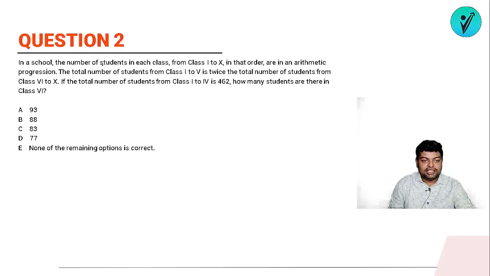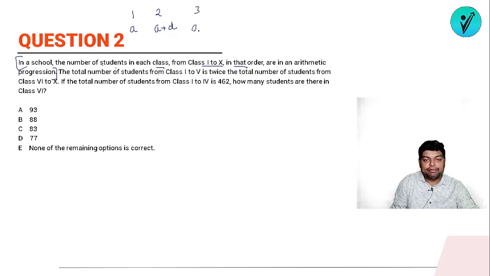In a school, the number of students in each class from class 1 to 10 in that order are in arithmetic progression. ठीक है, so class 1 से लेकर class 10 में जितने भी बच्चे हैं, they are in arithmetic progression. So I can say that कि अगर class 1 में suppose if there are A students, class 2 there will be A plus D students. ठीक है, why? Because this is in AP. Class 3 will be having A plus 2D students. Similarly, अगर मैंने पूछा what will be the number of students in class 10th, so it will be A plus 9D.